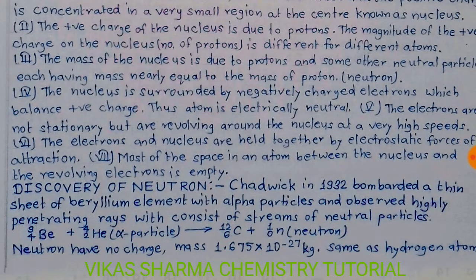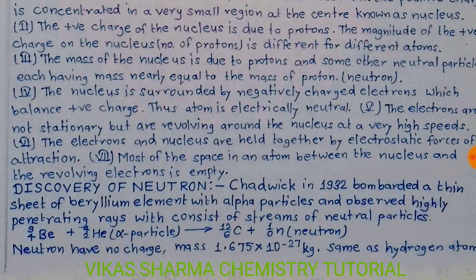So student, after the Rutherford model, the third fundamental particle of the atom, the discovery of the neutron, is the topic. Chadwick in 1932 bombarded a thin sheet of beryllium element with alpha particles and observed highly penetrating rays which consist of streams of neutral particles.